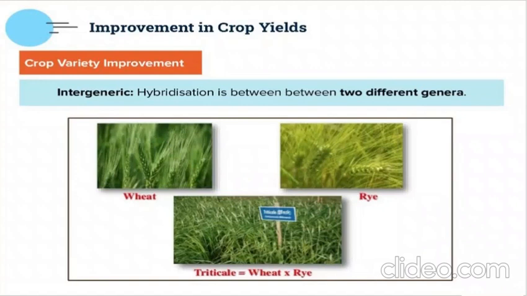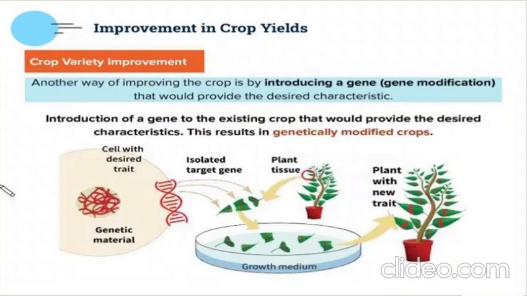Next one is intergeneric. Generic means the genera, correct? The genus will be different. Intergeneric means the genus is different. If I take wheat and rye, it will give me triticale. It will have properties of wheat and also rye. So I'm taking two different genera. Okay, that is what the three types are.